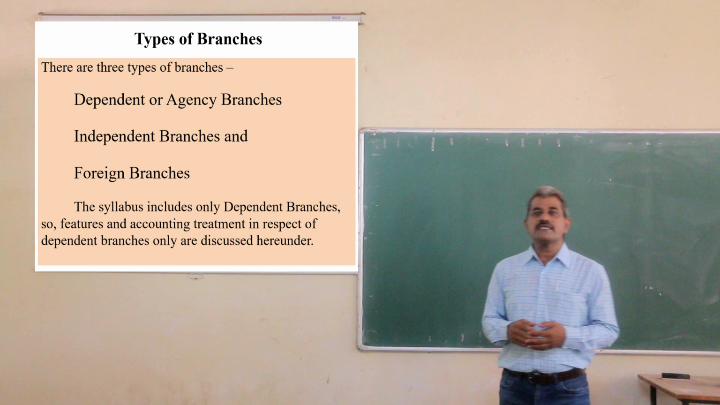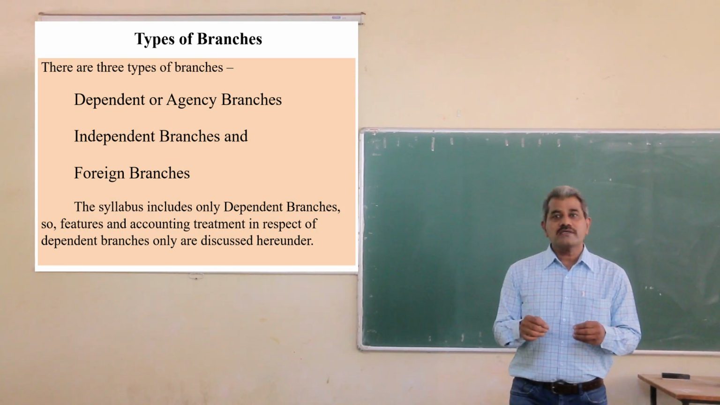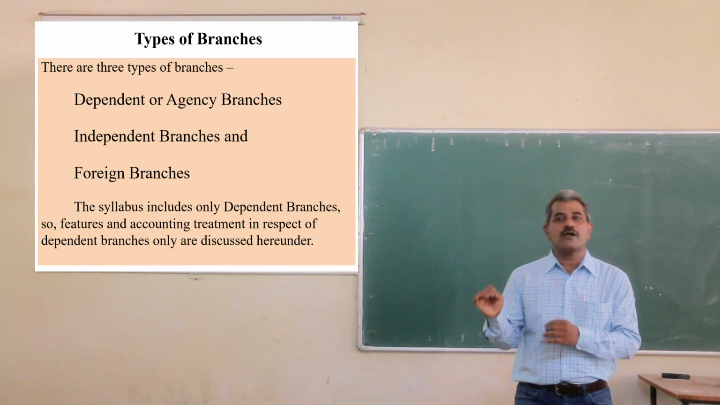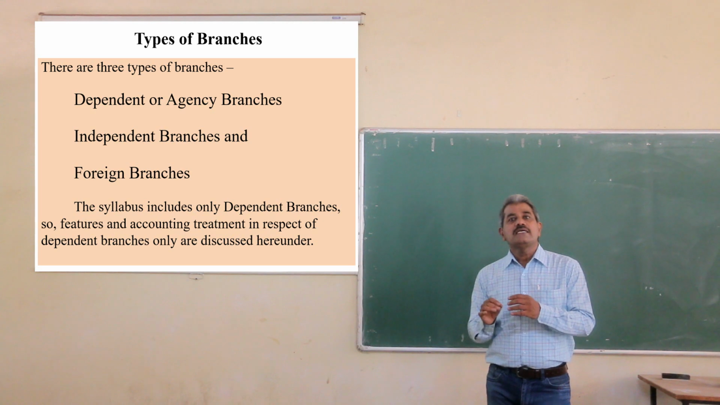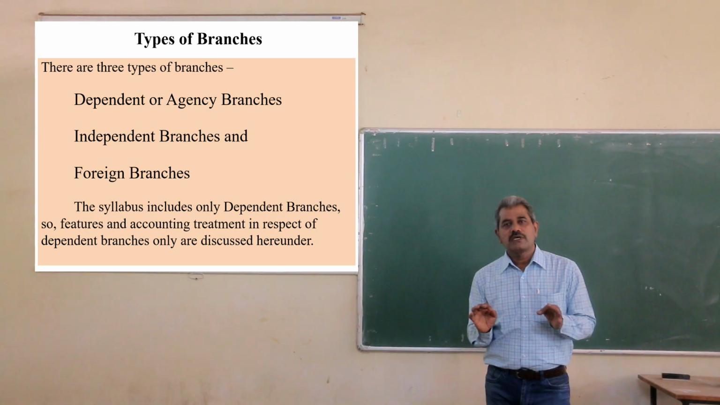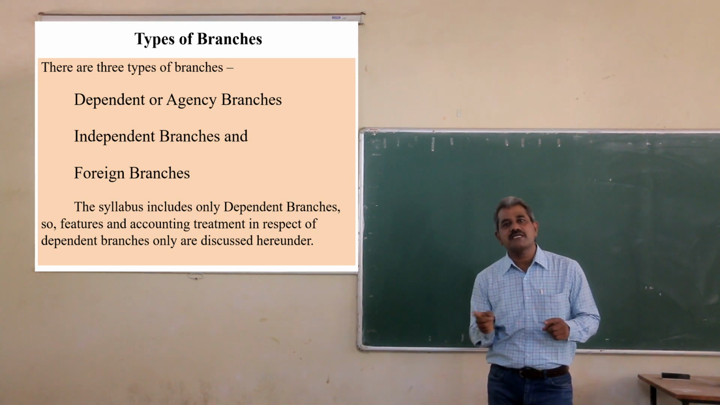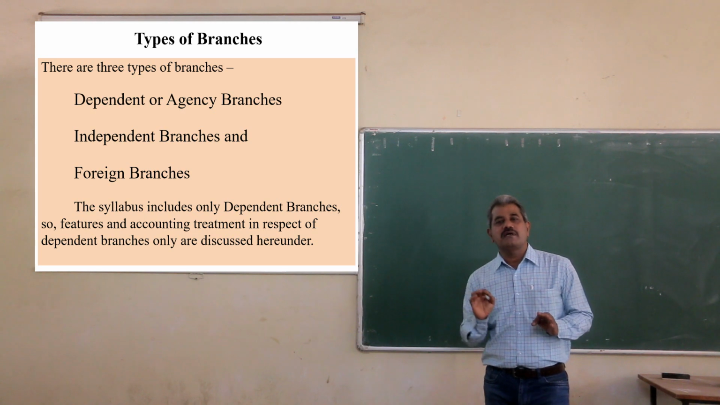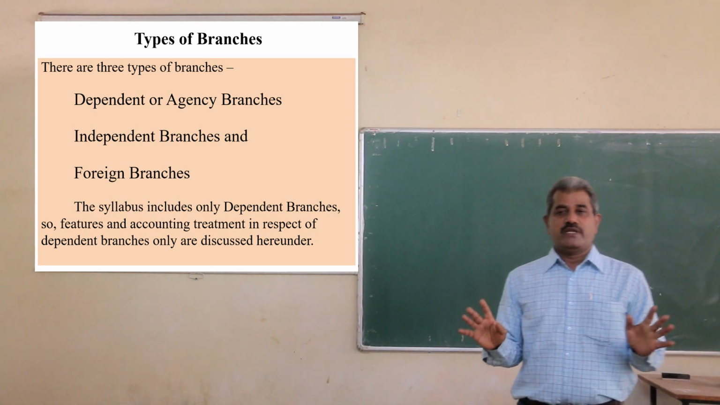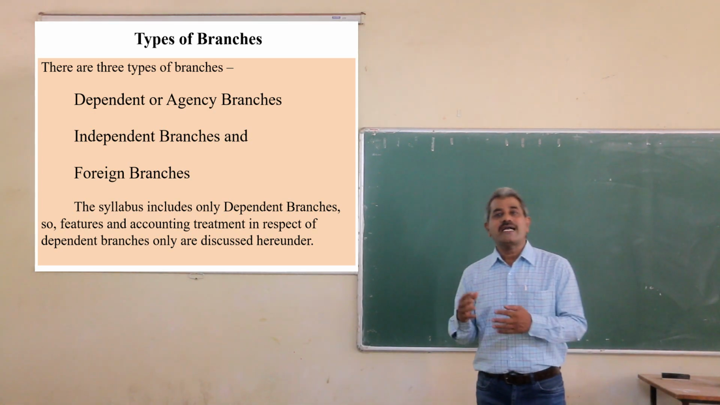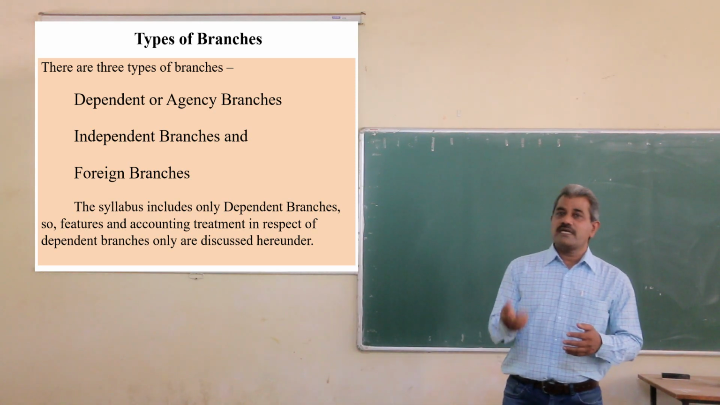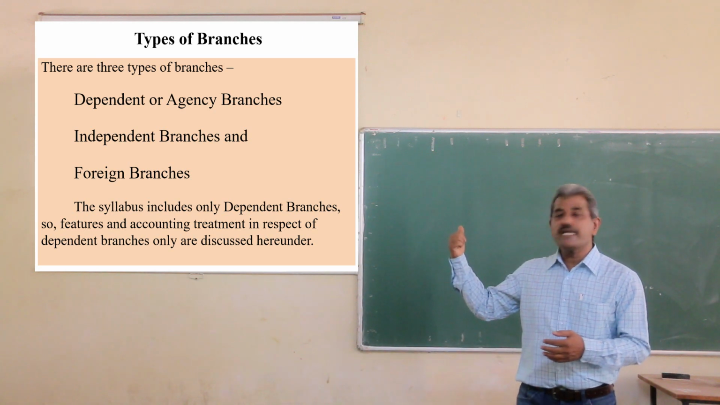Dependent branches or agency branches means such branches which work as an agent. The branch which works as an agent of the head office and does the work which is specified by the head office. Only the selling of goods, only the selling of the goods at the price which is fixed by the head office. This is the task of the agency branches. They have no authority to purchase the goods and sell the goods independently, or to operate any activity separately, independently.